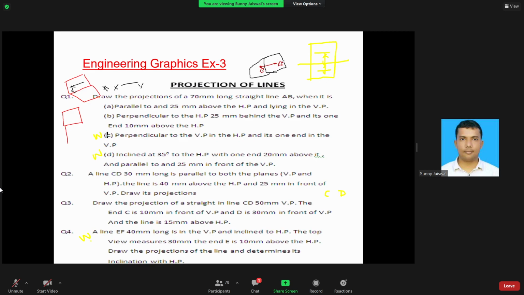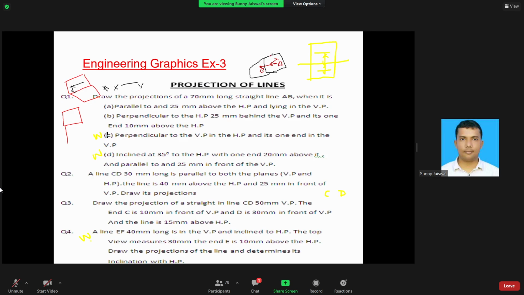When I'm looking from the top, what is this distance from the vertical plane, behind the vertical plane? It is 25. So I hope you can visualize it now. You can imagine it now.